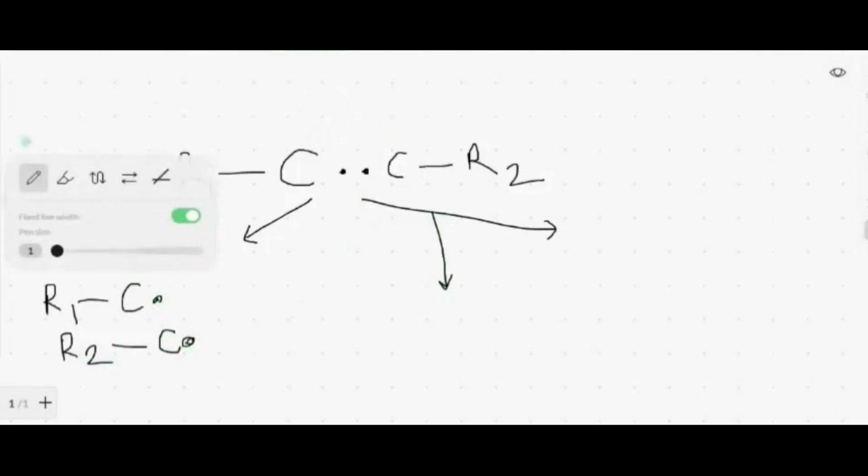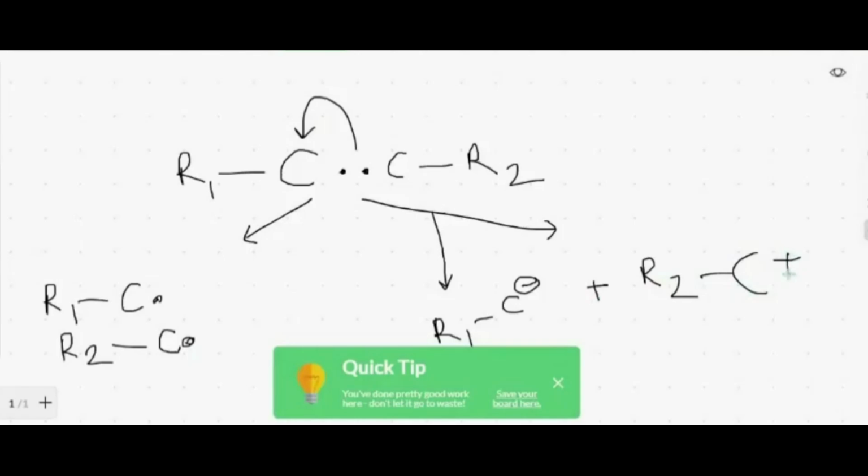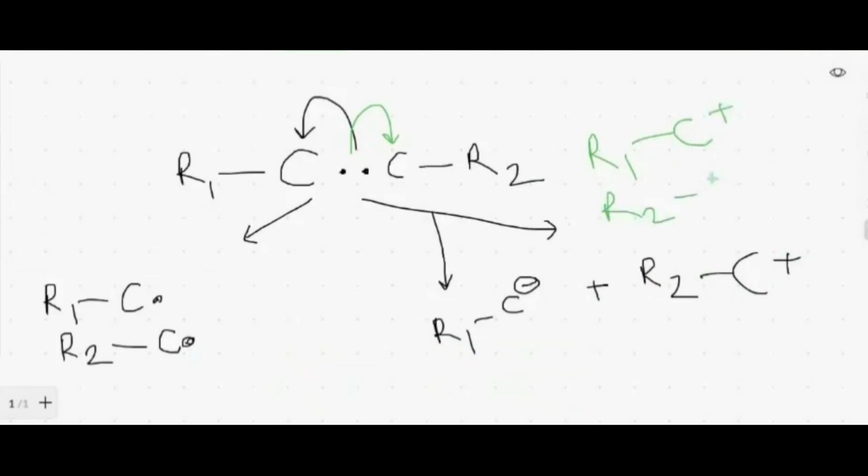One possibility is that both the electrons go to one carbon, giving you R1C minus and R2C plus. The other possibility is both the electrons go on this carbon. Then you will get R1C plus and R2C minus. So this is an example of homolytic cleavage, and this is an example of heterolytic cleavage in neutral molecules.